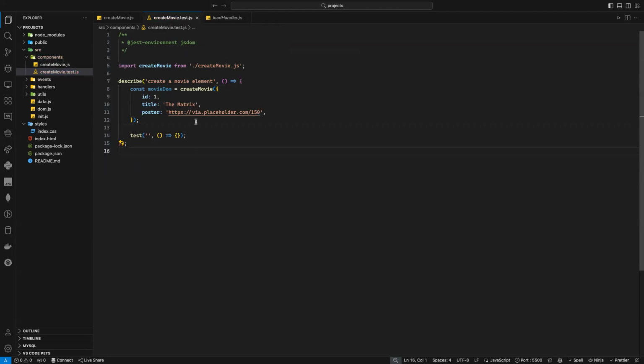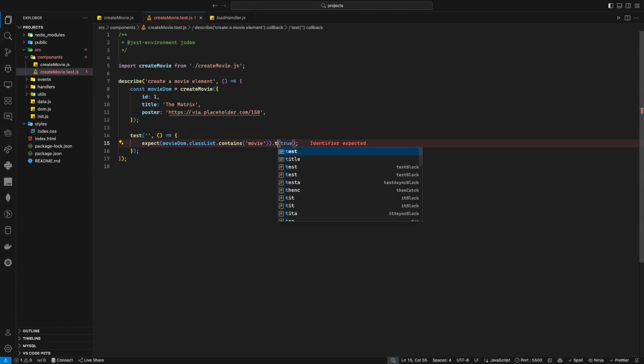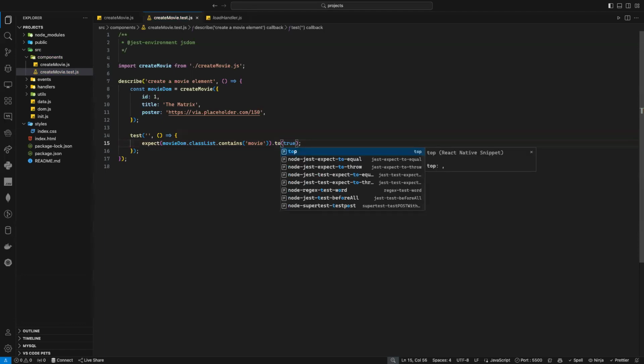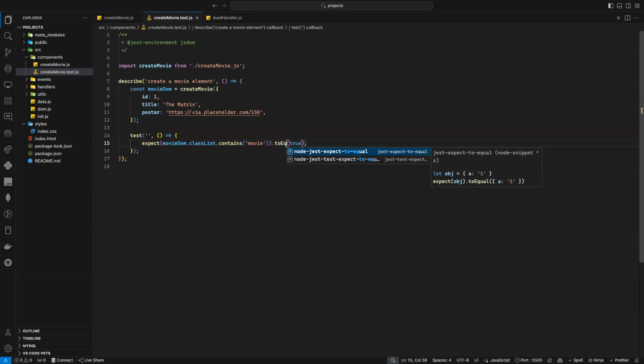So what I'm doing here? As you can see, I am calling my function. I'm passing some data here. And now here, that's my DOM element, and now I can test it. So how can I do it? Well, I will say expect movie. I will not use to be, because all the time the DOM elements are objects, as I told you. So I need to use to equal, not to be.